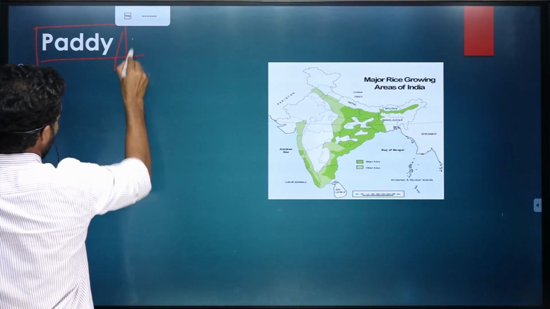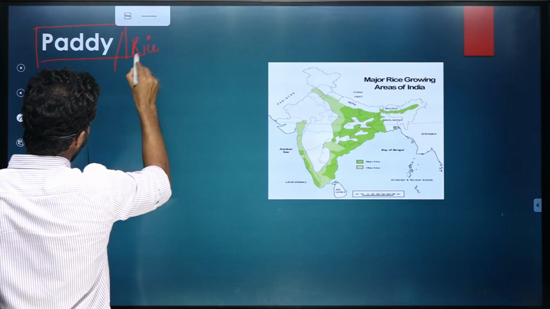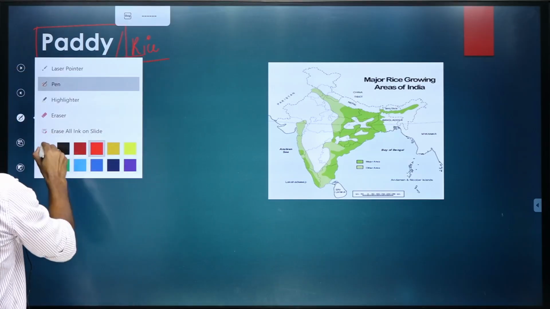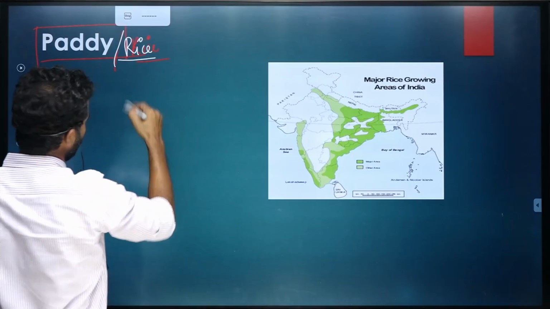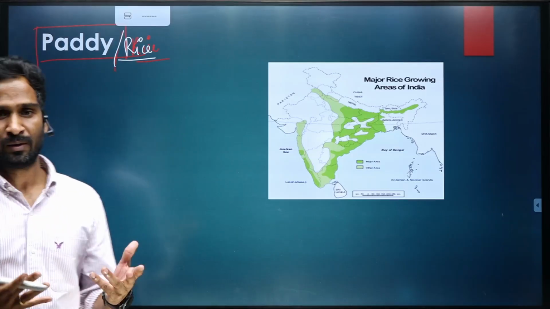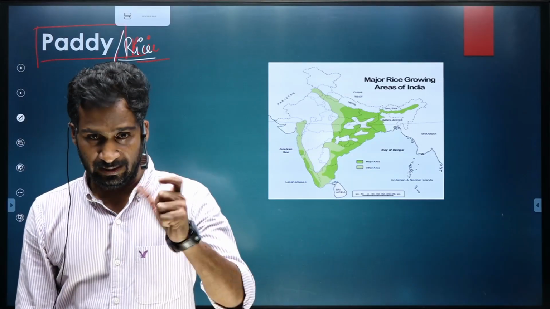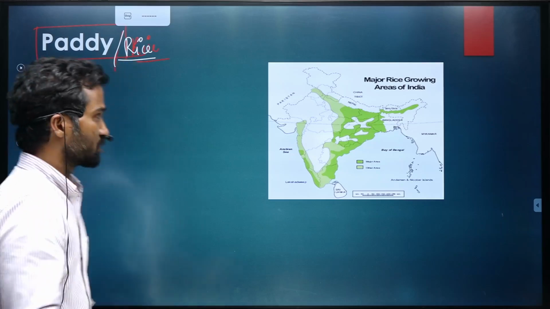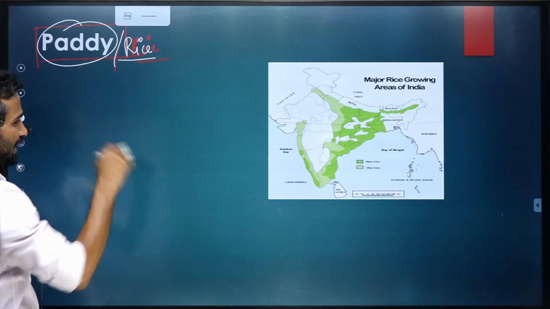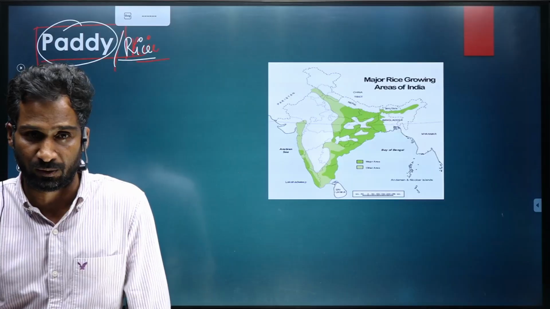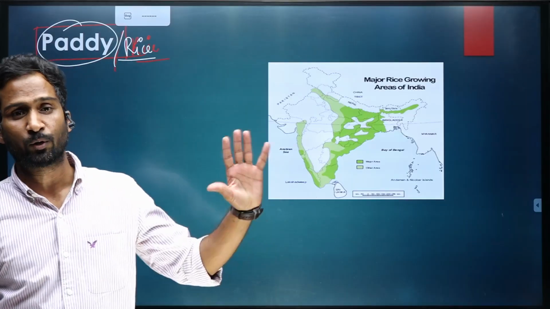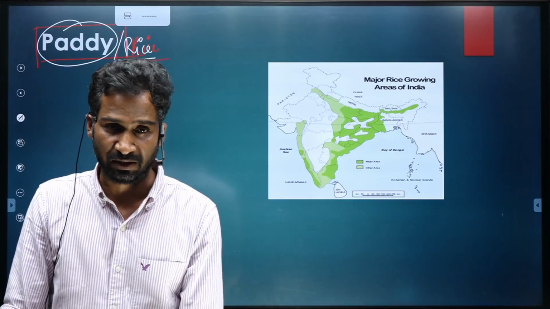Paddy, in certain books you also might find written rice, but it would be better if you know paddy. Rice is basically chawal. So with that outer covering of rice, that is called paddy. So basically paddy cultivation hota hai, and then uski refining, that is converted into rice. So better word would be using paddy as the crop.